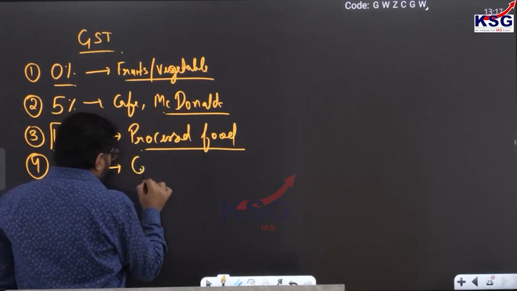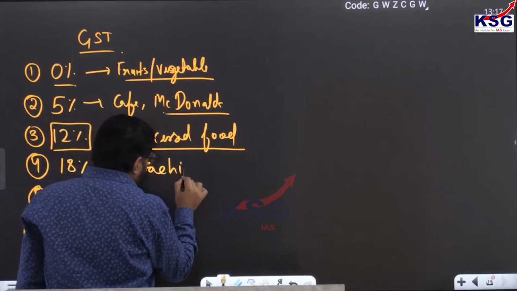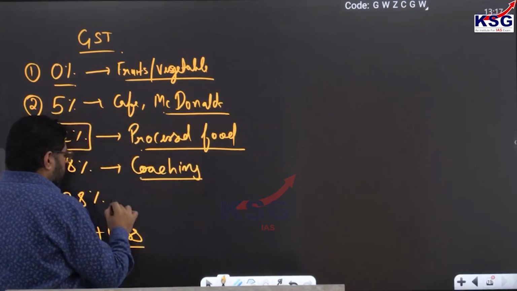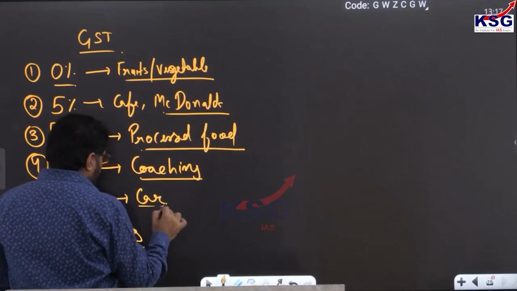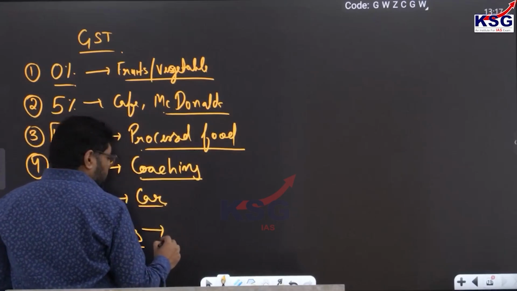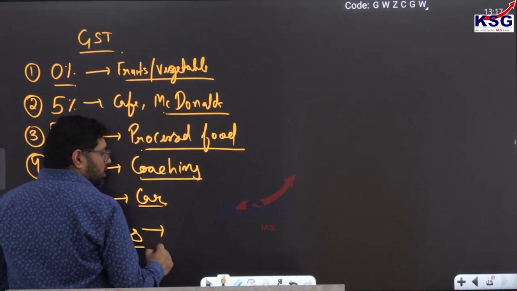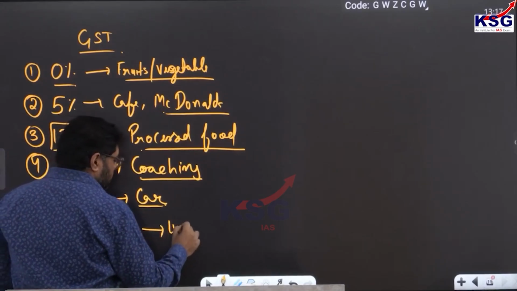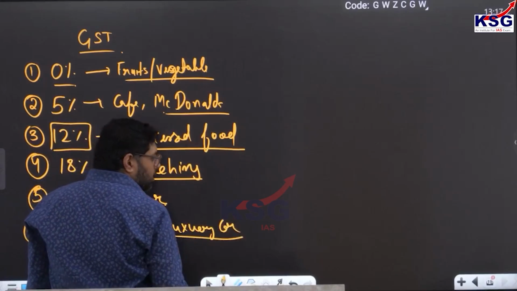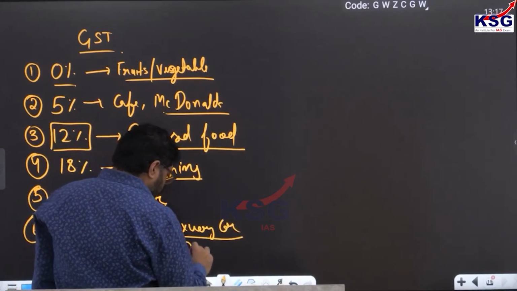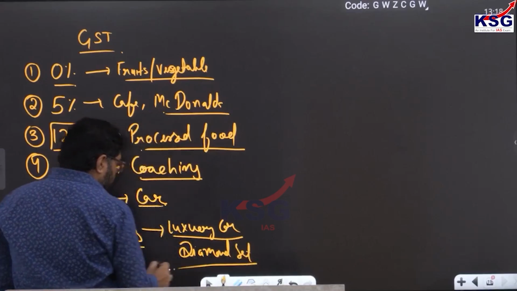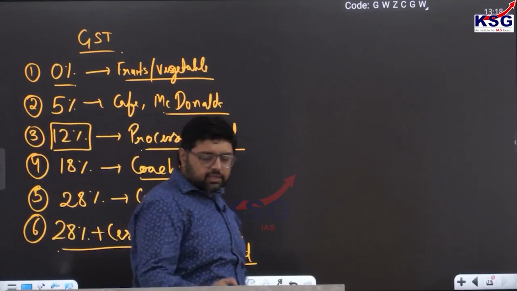You join coaching, so for coaching you have to pay 18% GST. You purchase a car, you pay 28% GST, and when you purchase a luxury car, or a diamond set for your near and dear ones, then you pay 28% plus cess.